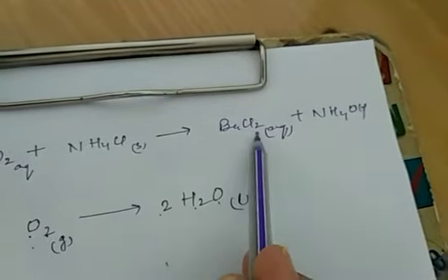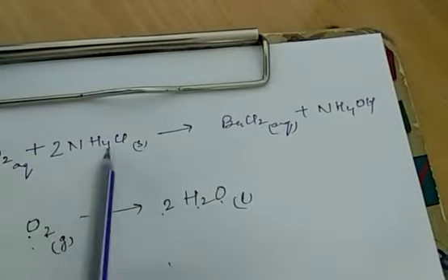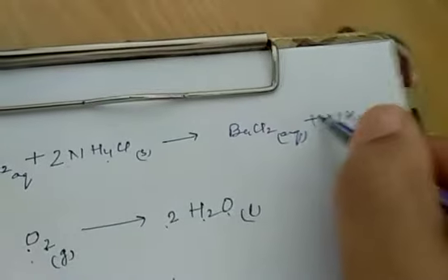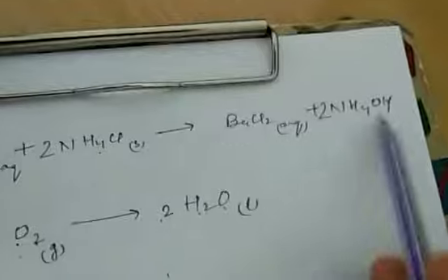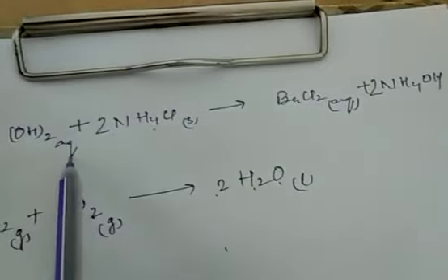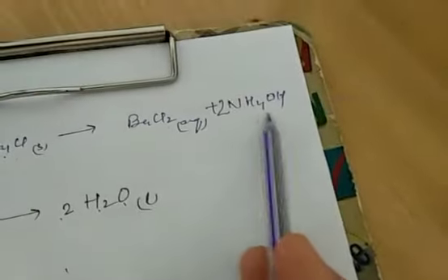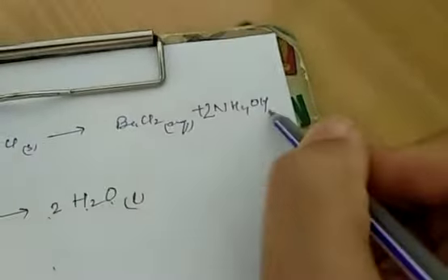In BaCl2, 2 chlorines are here, so this ammonium chloride should be 2, and 2 ammoniums are here, so this ammonium hydroxide should be 2. Now 2OH, and it also becomes 2OH. So the reaction is balanced. The chemical equation is balanced. Barium hydroxide aqueous plus 2NH4Cl solid changes into barium chloride aqueous plus 2 ammonium hydroxide, and it is also aqueous. So you get this equation from this reaction.